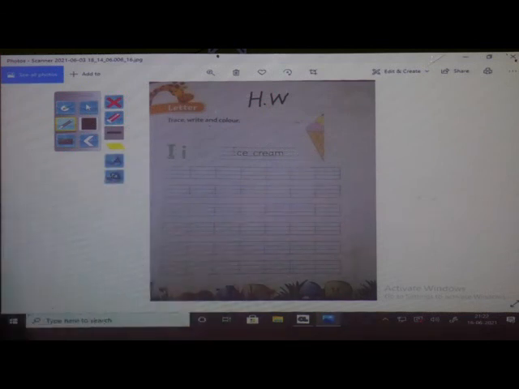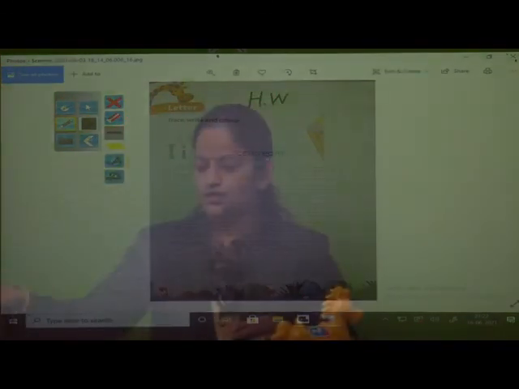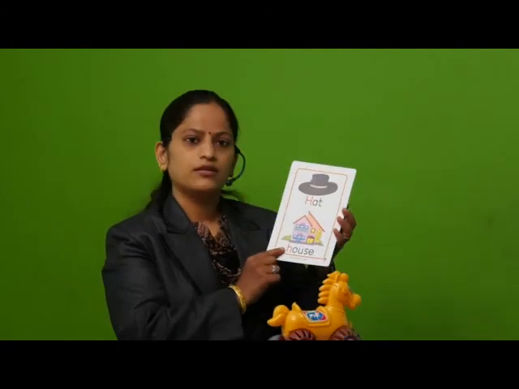Okay children, understood? Yes. So children, what have we learned today? Yes, which letters have we learned? We have learned letter H. H is for hat. Okay, hat, house. And one more letter which we have learned. Today we have learned capital letter I, small letter I. Okay, and what is the phonic sound of I? E. Okay, E, ink, E, igloo.